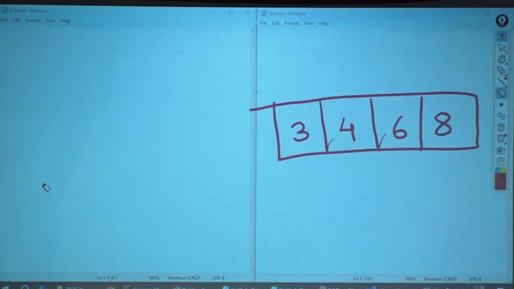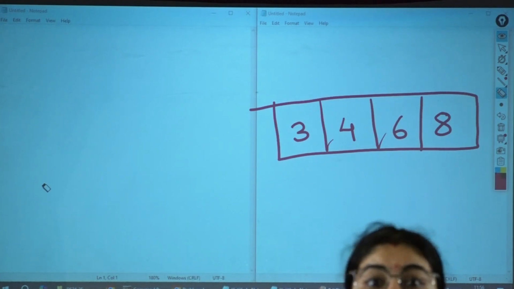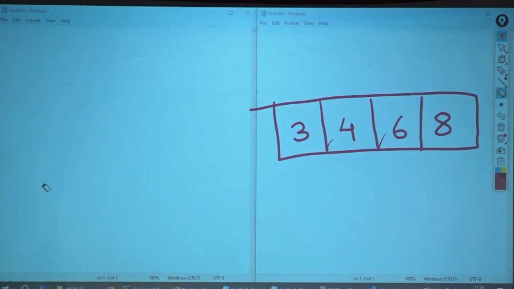No. You will not tell me looking at the diagram. You will tell me how your computer would understand, when it sees 6, that 6 does not have children. You will calculate the left. Because it's a complete binary tree, you will always fill it up from the left hand side. So I will calculate what index I get for the left child. If that index is greater than the size of the array, then does a child exist? No. Understood this? Okay. Now I am at 8.